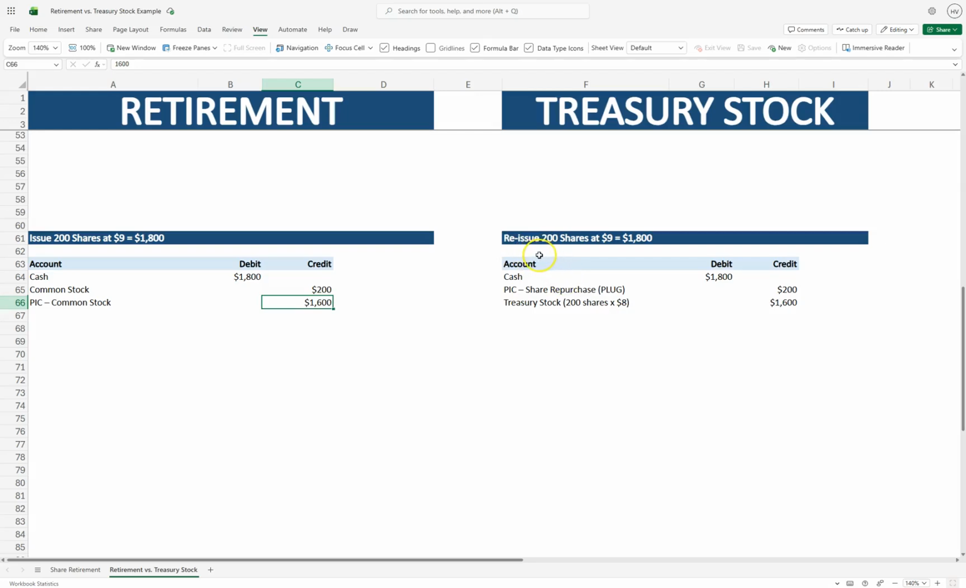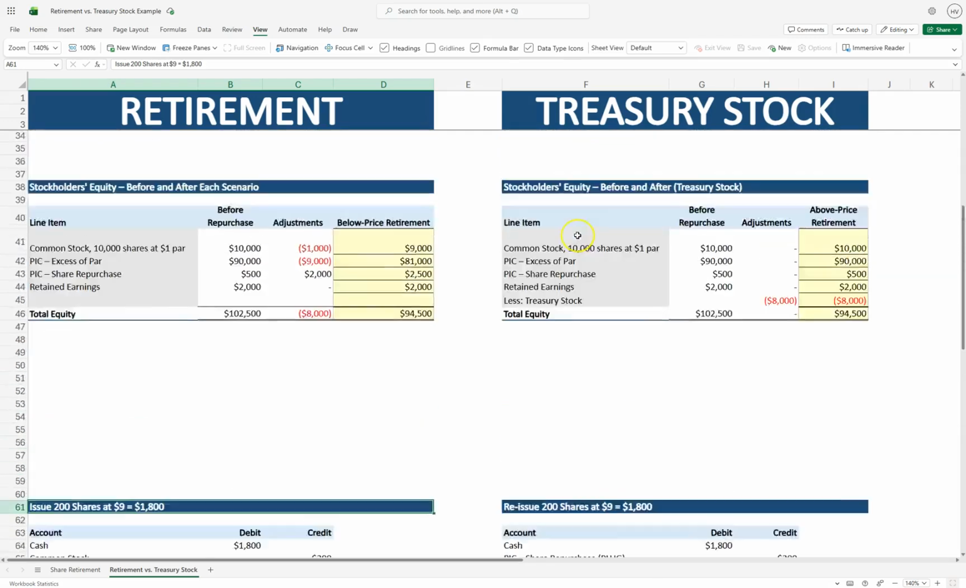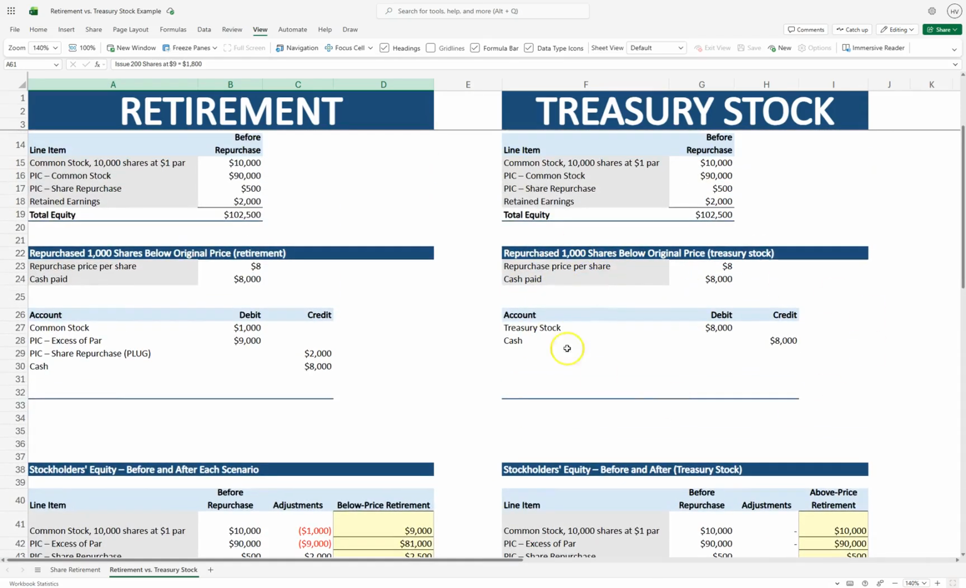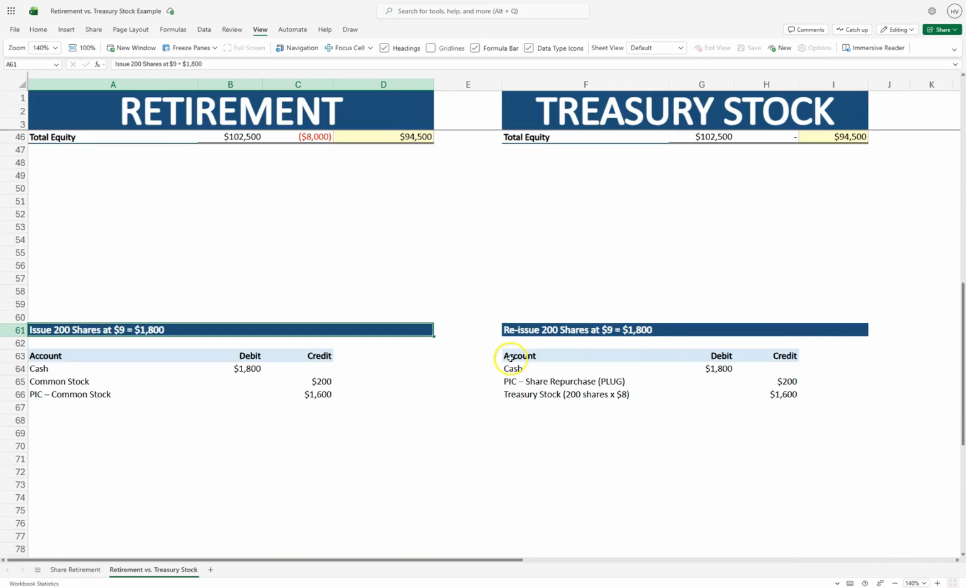Treasury stock is going to be different because we are reissuing those shares that we previously purchased. Notice here on row 61 for the retirement, I just said issue 200 shares, and under the treasury stock it says reissue 200 shares. We are now reselling those shares that we previously bought back at $8. We are now reissuing them at $9, the 200 of those shares.